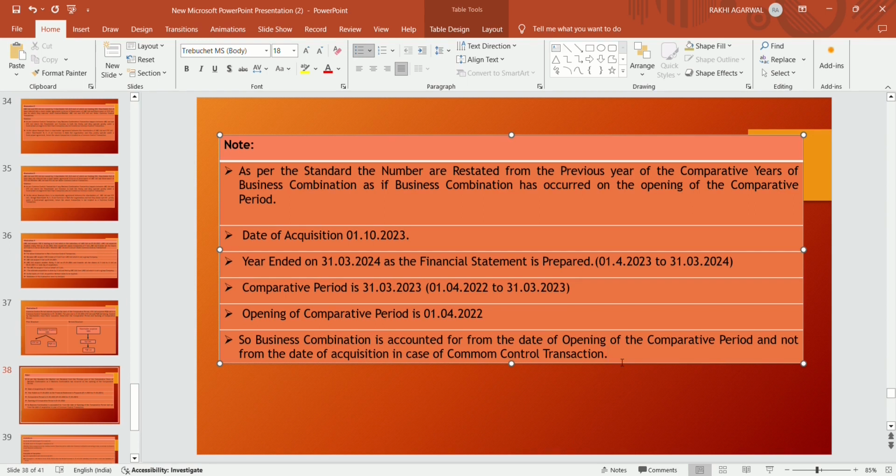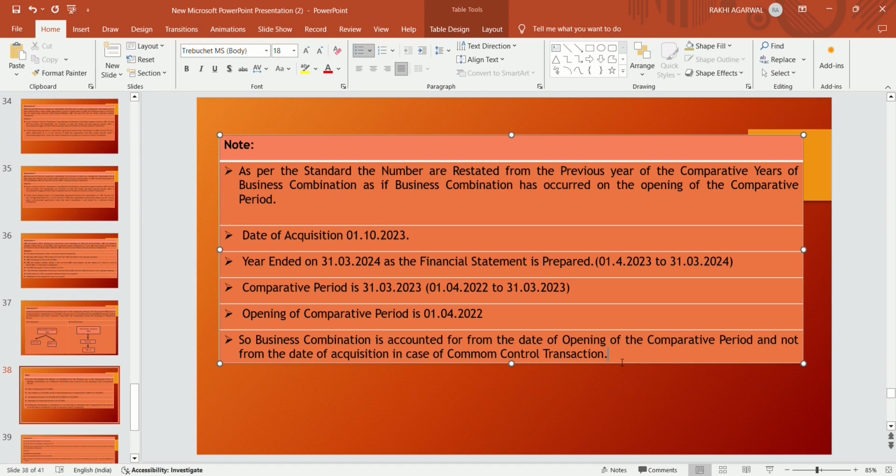All the business combination accounting is to be done on 1st April 2022. Capital reserve is determined on 1st April 2022. Assets and liabilities are taken at book value from 1st April 2022. That is the opening of the comparative period.